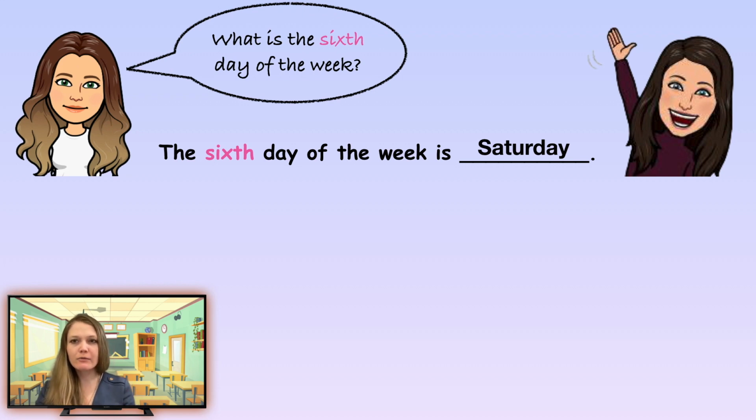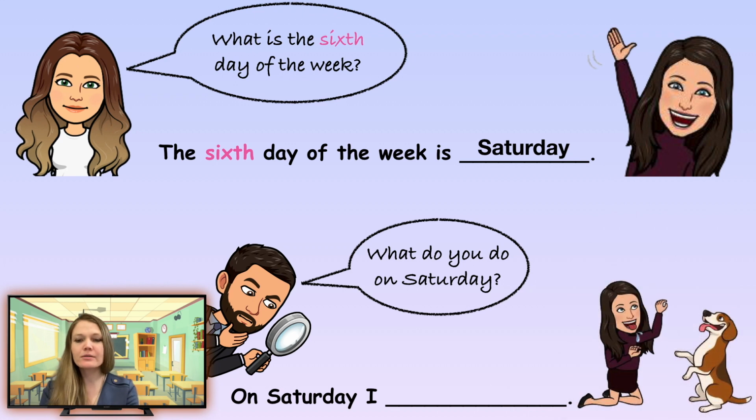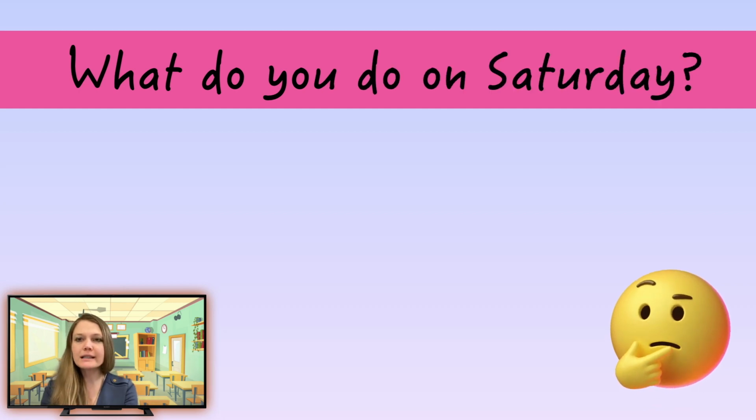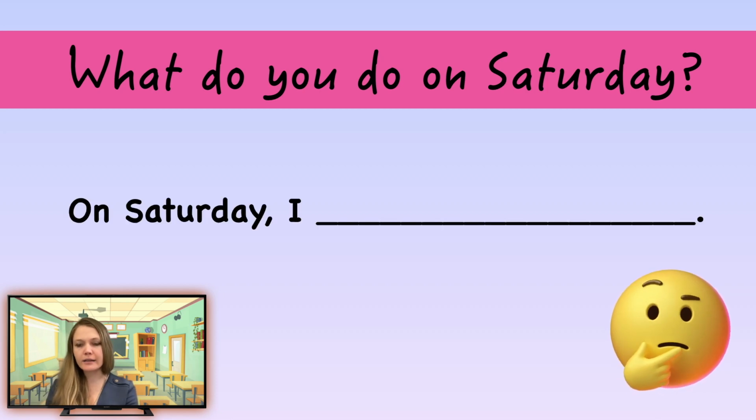And now there's someone missing. Who is missing? Let's look. That's right, this is Mr. David. And he's asking, what do you do on Saturday? Let's look at Miss Julia. What do you think she's doing? That's right. On Saturday, I play with my dog. What about you? What do you do on Saturday? Write the sentence in your notebook. Don't forget to pause the video. On Saturday, and write the sentence.